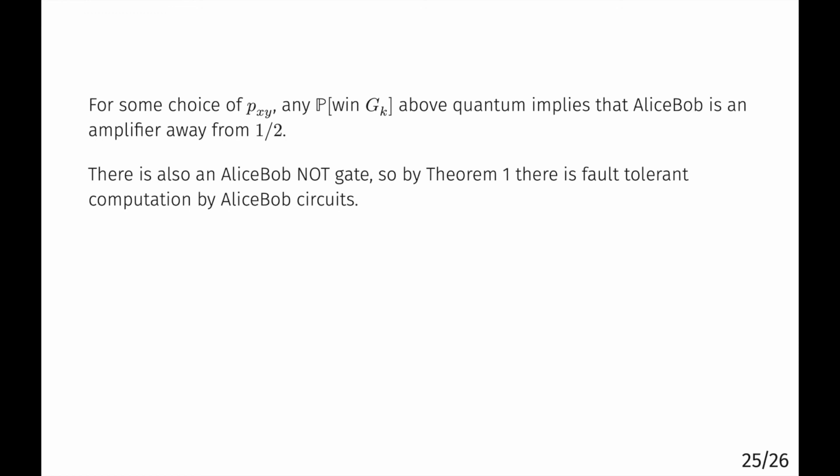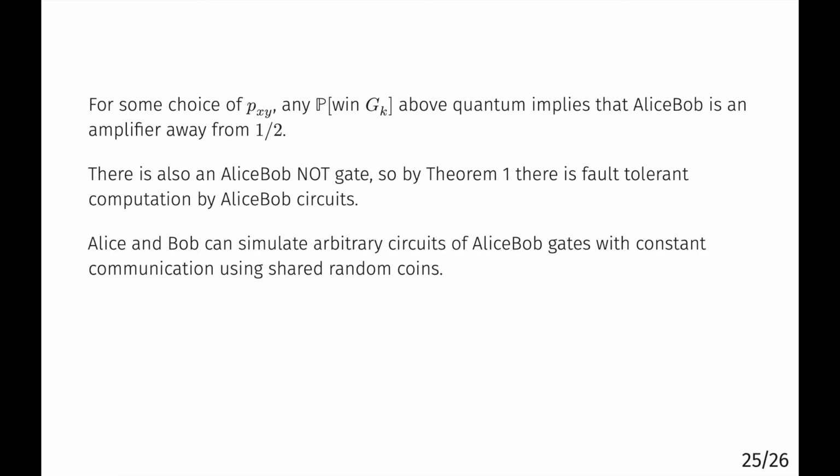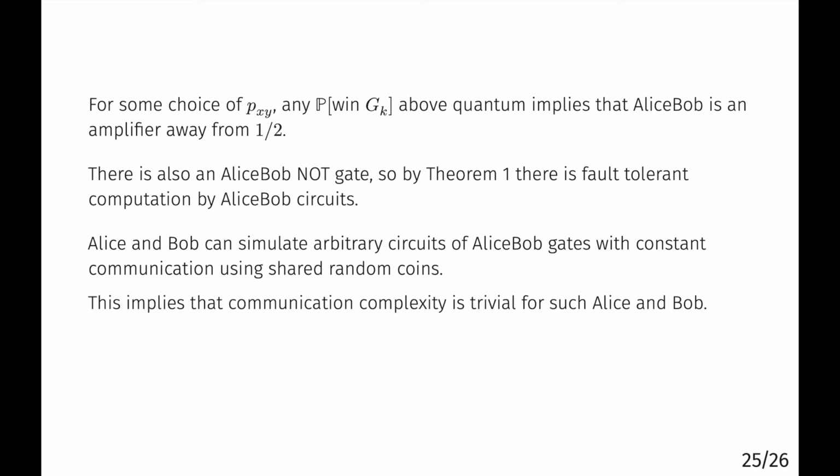And they can also simulate a perfect NOT gate. For example, Bob can just flip his input bit and return it. So together with the amplifier, by theorem 1, this implies that there's fault-tolerant computation by the circuits of Alice-Bob gates. And because, as I mentioned, Alice and Bob can simulate arbitrary circuits of Alice-Bob gates using a constant amount of communication in shared random coins, this implies that communication complexity is trivial for such Alice and Bob. Therefore, any win probability for the game above the quantum value causes communication complexity to become trivial.